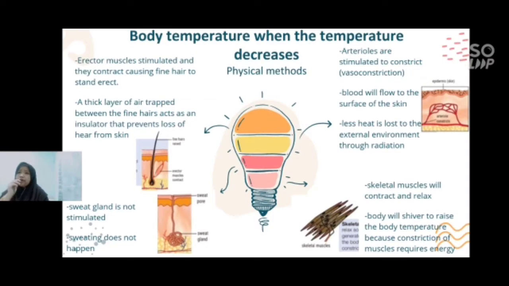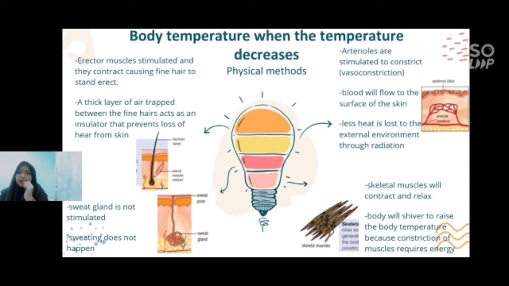Effector muscles are stimulated and they contract, causing the fine hair to stand erect. A thick layer of air trapped between the fine hair acts as an insulator that prevents loss of heat from the skin. Sweat glands are not stimulated and sweating does not happen. Arterioles are stimulated to constrict so less blood flows to the surface of the skin. Less heat is lost to the external environment through radiation.